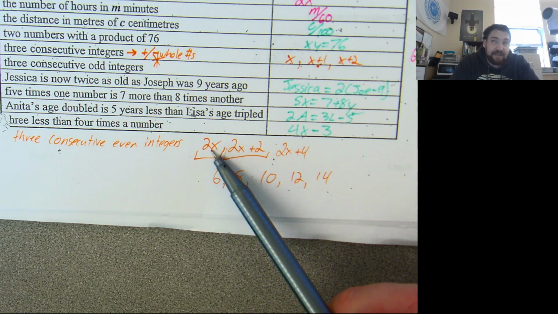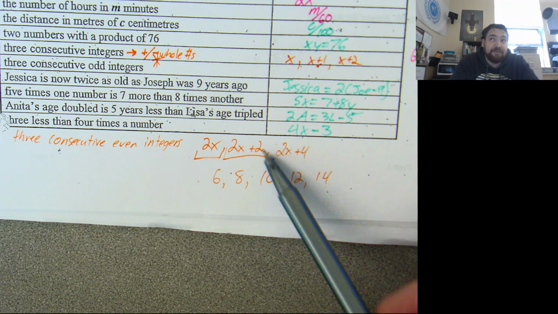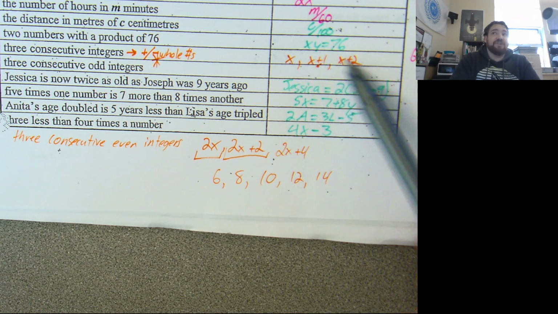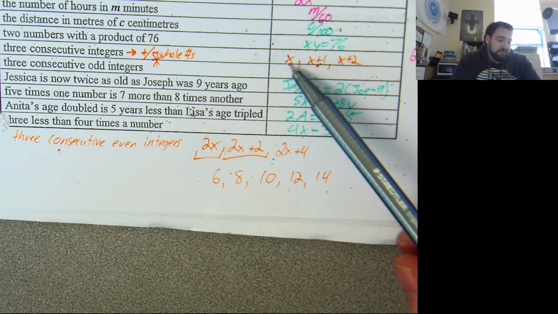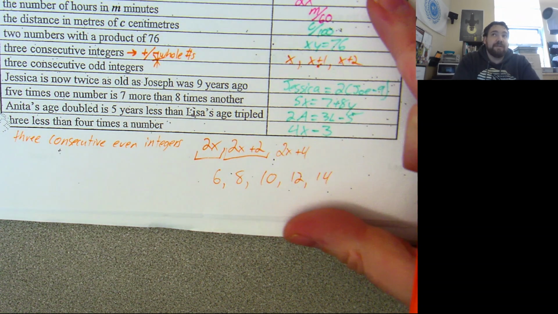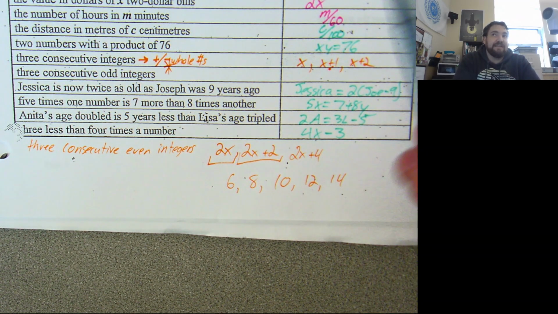Now, this doesn't have to be the expression every time, just like this didn't have to be the expression every time. If I wanted integers, I could start with x plus 2, and x plus 1, and x plus 2, or I could have gone backwards. You could go backwards with these ones too, but I digress. We'll come back to that idea if we have to.